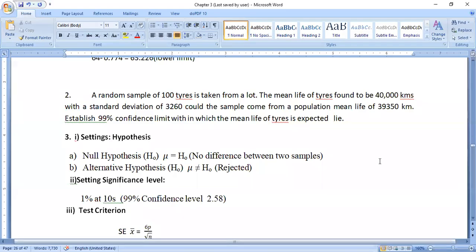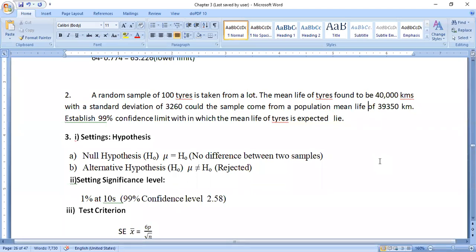So observe the question. A random sample of 100 tires is taken from a lot. The mean life of tires is found to be 40,000 kilometers with a standard deviation of 3,260. Could the sample come from a population with mean life of 39,350 kilometers? Establish 99% confidence limits within which the mean life of tires is expected. Okay, this is the given question.